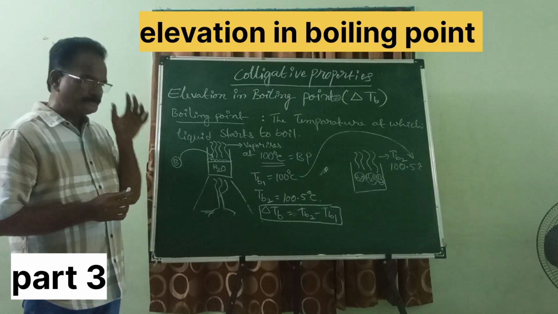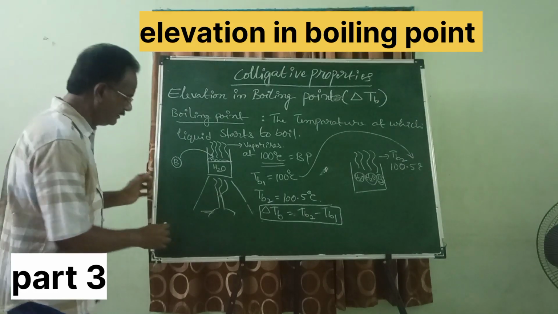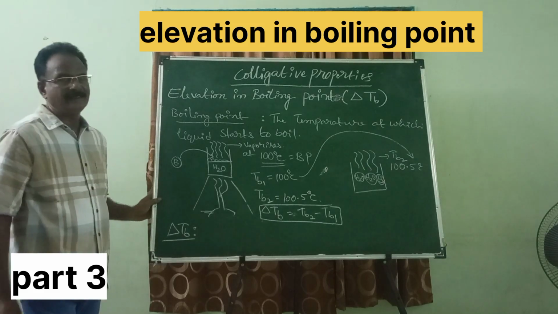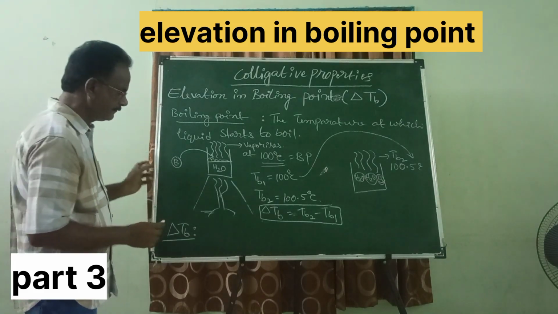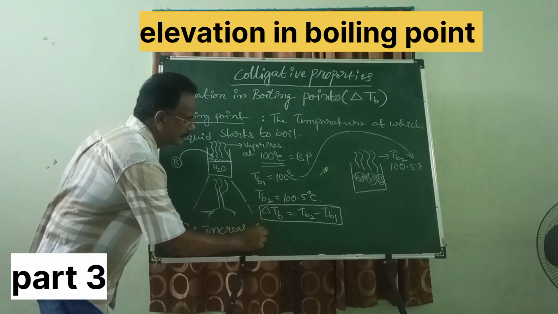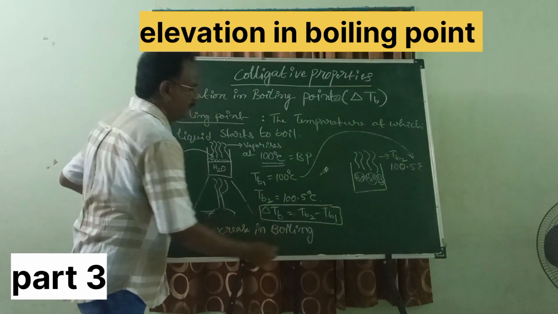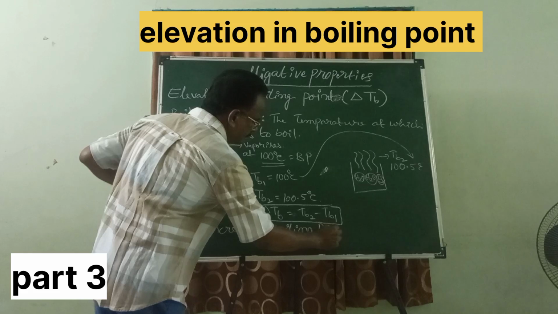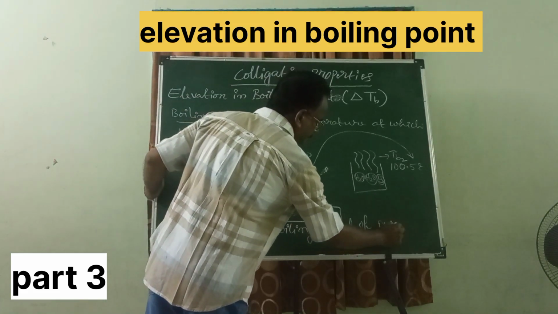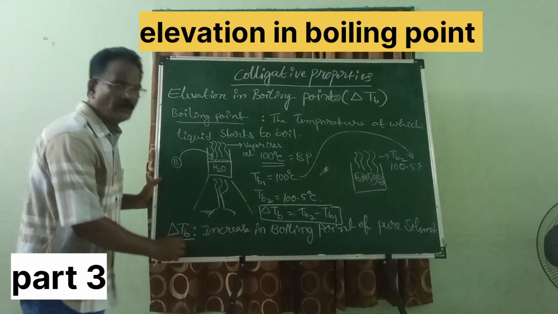Now how can we define elevation in boiling point? Delta Tb can be defined as the increase in boiling point of a pure solvent due to addition of non-volatile solute.